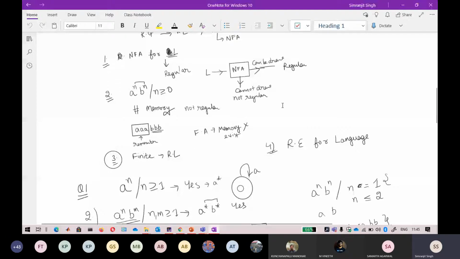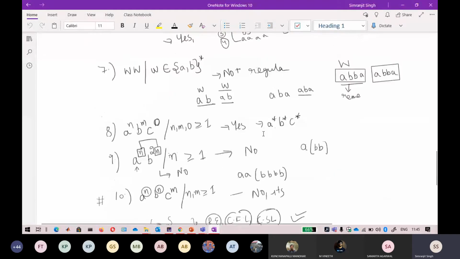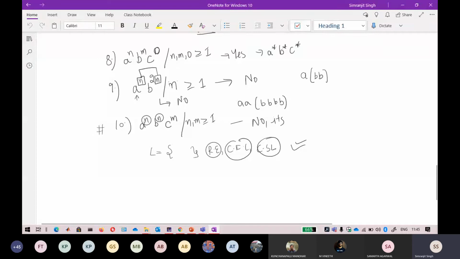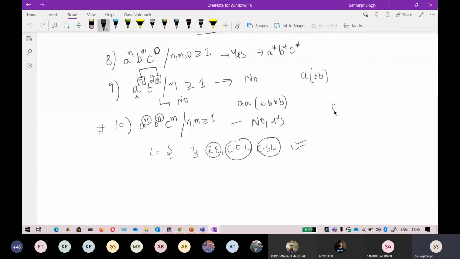The fourth one I have also added: if you are able to write a regular expression for a particular language, then you can directly say that this language is regular. Another type we have done, if you remember, is whenever there are two n's depending upon each other. Any language like a raised to power n and b raised to power 3n, if it is coming, you can directly say that this is not a regular language. Keep that in mind.